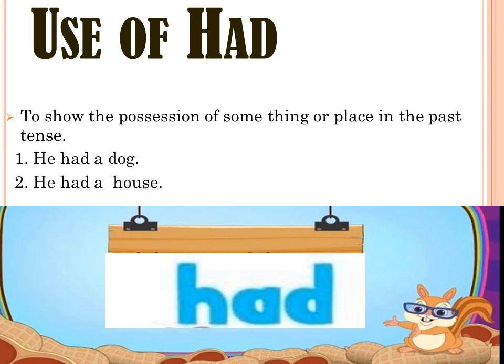Next is he had a house. So this house belongs to him, but not belongs to him, that belonged to him, because it was in the past tense. So had is showing the possession, but in the past tense.